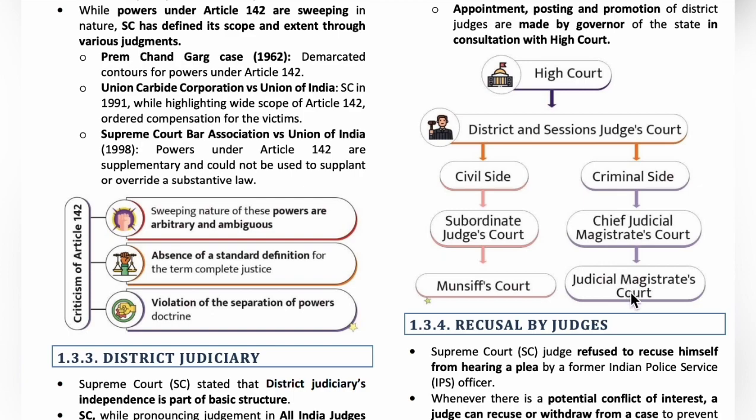So, in a district, the lowest civil court is the Munsif's Court, the secondary level civil court is the Subordinate Judge's Court, and the lowest criminal court is the Judicial Magistrate's Court, and the secondary criminal court in the district is the Chief Judicial Magistrate's Court. So this is about the district judiciary system.